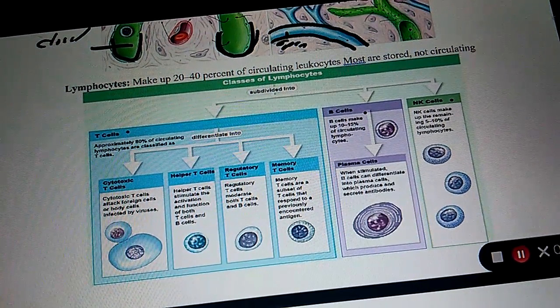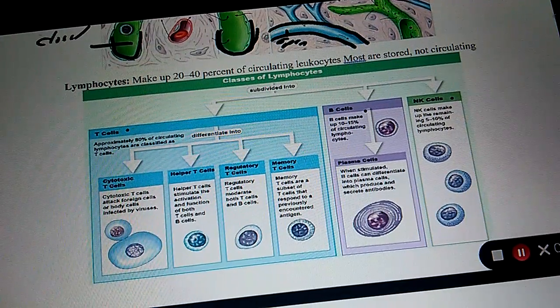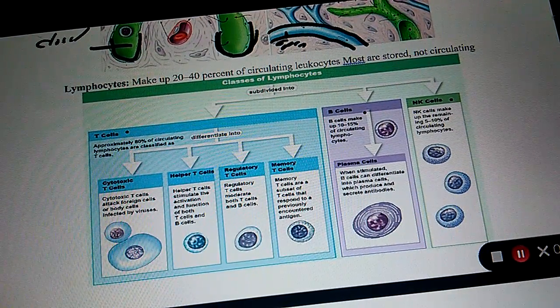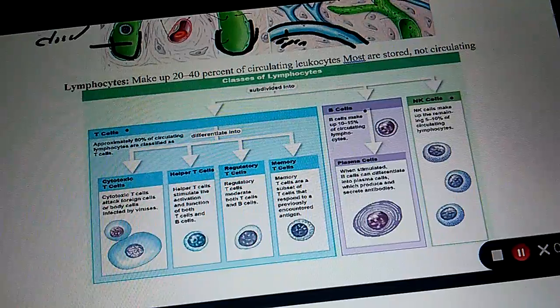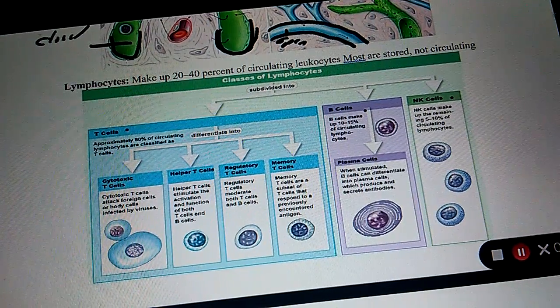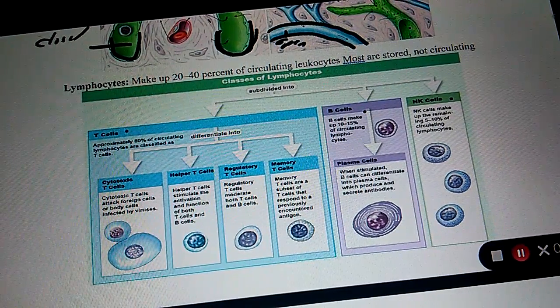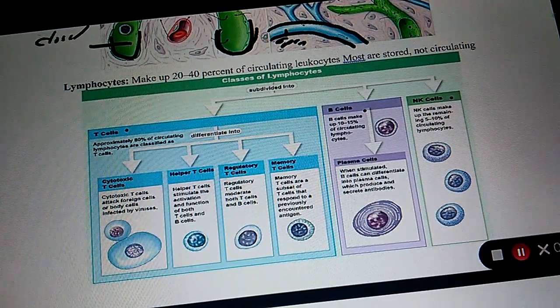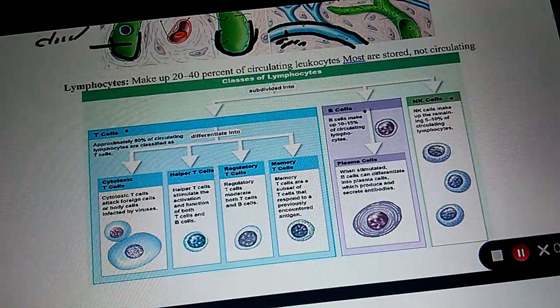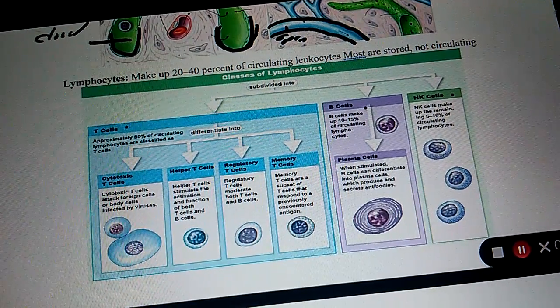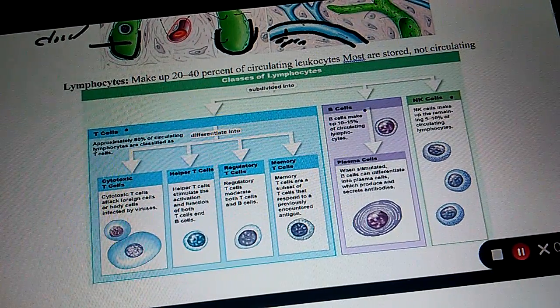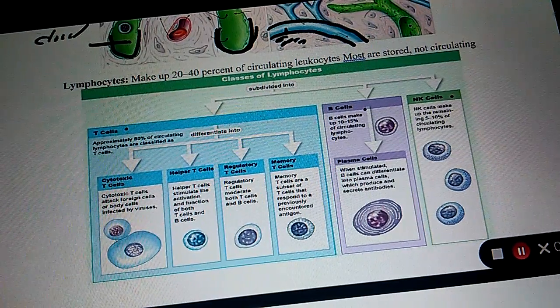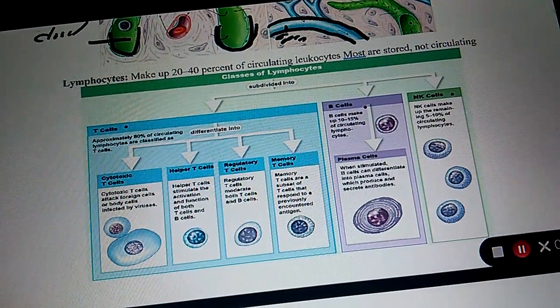What's the type of lymphocyte that is responsible for killing viral infected cells and cancer cells? NK cells. Do they kill our own viral infected cells? Yes. Do they kill our own cancer cells? Yes.